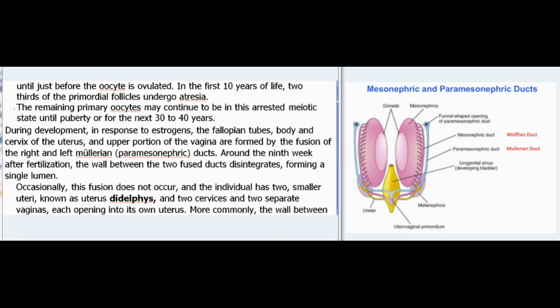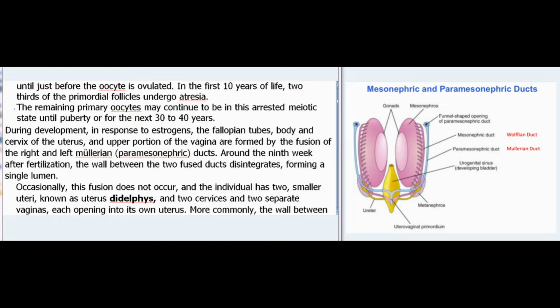to 40 years. During development, in response to estrogens, the fallopian tubes, body, and cervix of the uterus, and upper portion of the vagina are formed by the fusion of the right and left Müllerian, paramesonephric, ducts. Around the 9th week after fertilization, the wall between the two fused ducts disintegrates, forming a single lumen.